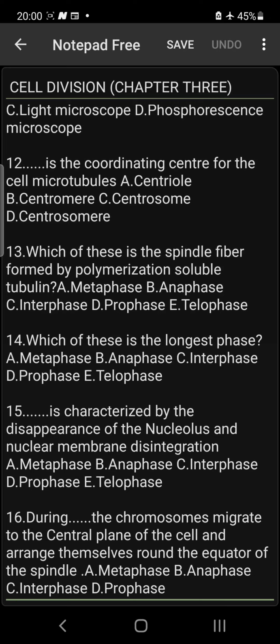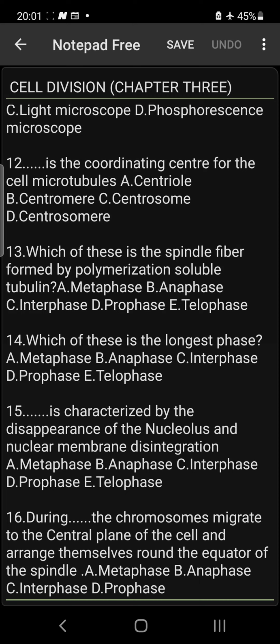Wow, I love this question. Is it the metaphase, anaphase, interphase, or prophase? Please, during the metaphase, the chromosomes migrate to the central plane of the cell and arrange themselves around the equator of the spindle fiber.